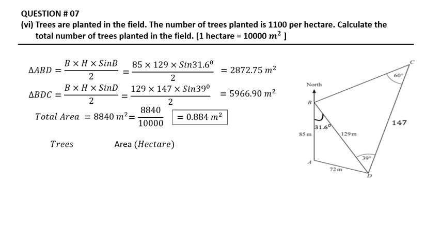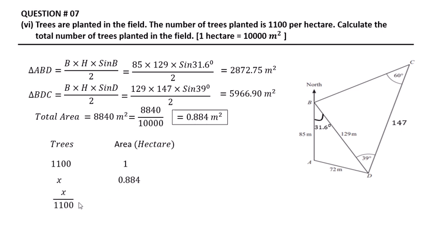Now trees and areas. In this question we have to find the number of trees. First, the given number of trees is 1100 for an area of 1 hectare. So we don't know the trees; let the number of trees be X. The required area is 0.884.